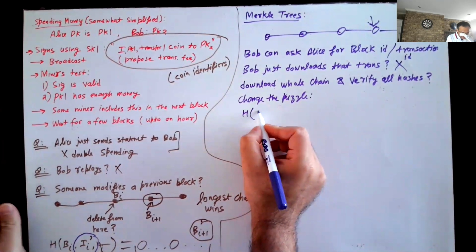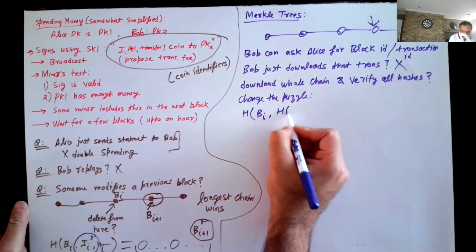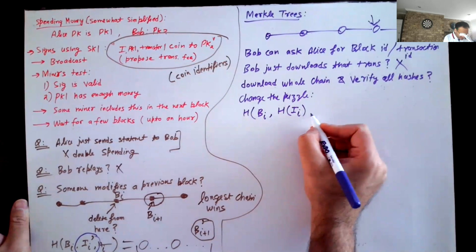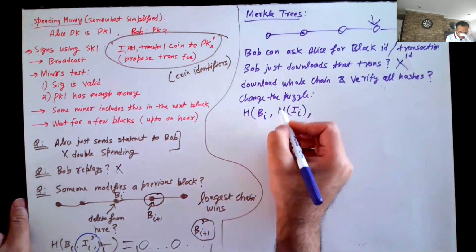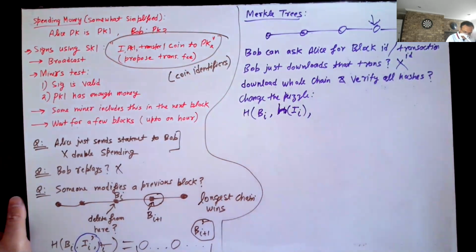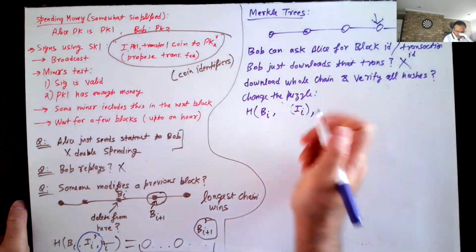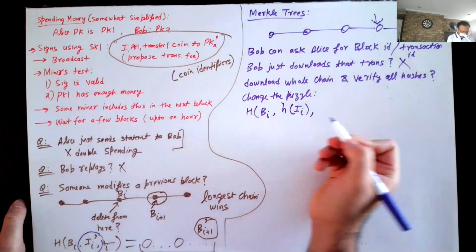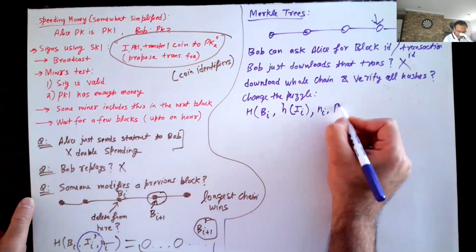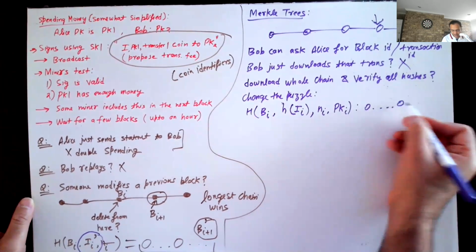This is how it was always in the Bitcoin system. So change the puzzle, you put the previous block, and then you put the hash of the information which you want to write in the next block. And this is, by the way, a collision resistant hash function. Let me write small h here, just to drive home the point that these hash functions can be different. They serve different purposes. And then you have your nonce, and then you have your public key, and then you make sure that this starts with a bunch of zeros.